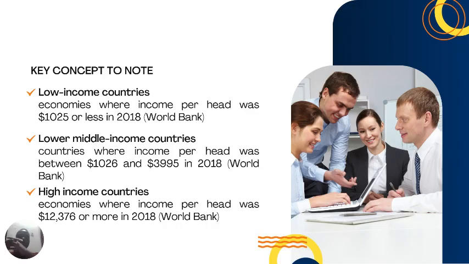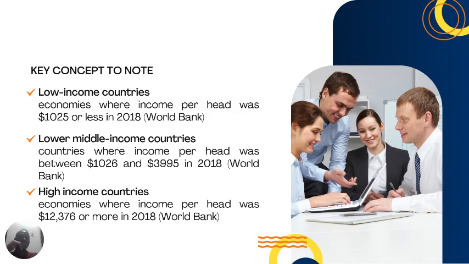According to the World Bank, in 2018, low income countries are economies where income per head, that is, what individuals earn, is $1,025 or less. I believe that's yearly.